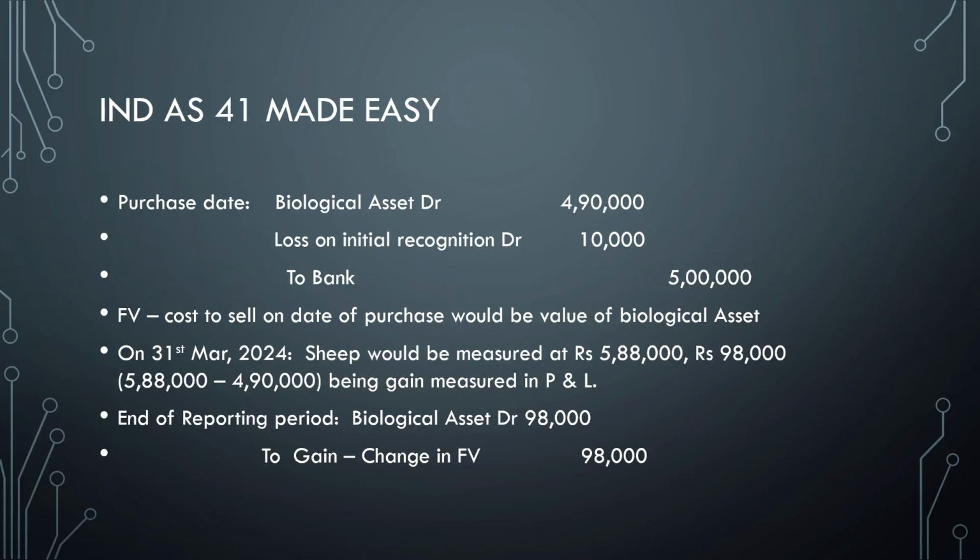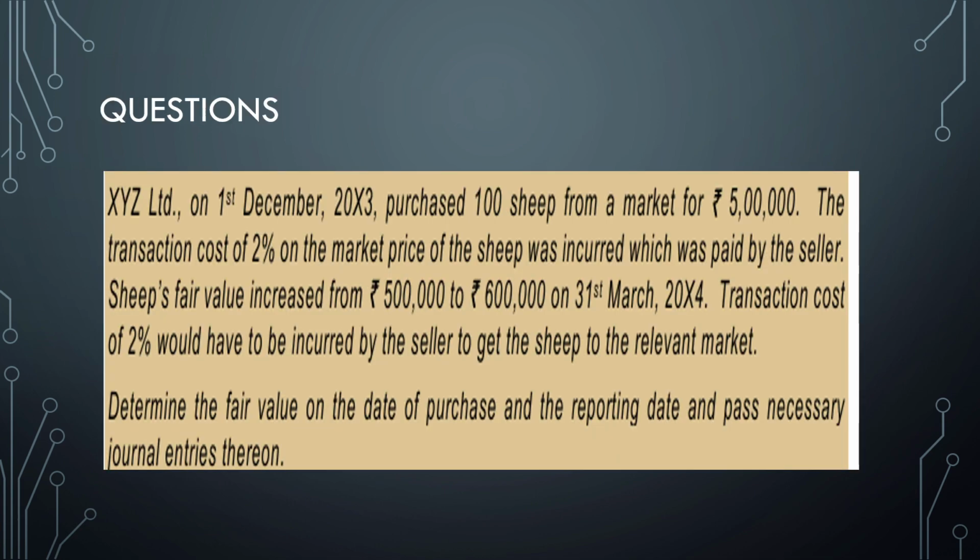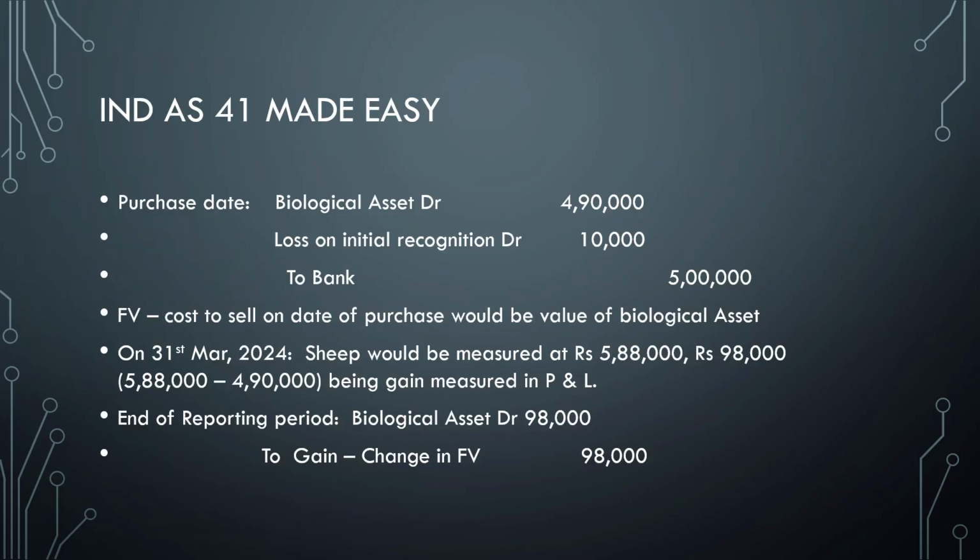So what we have to do is, on the date of purchase, first of all, 4,90,000. Now how is 4,90,000 arrived at? 5 lakh into 2% is 10,000. So 5 lakh minus 10,000 will give me 4,90,000, and the 10,000 will be recognized in P&L. What is the entry? Loss on initial recognition. It will be recognized in P&L, and totally how much are we incurring? 5 lakhs. So fair value, that is, cost to sell on the date of purchase, would be the fair value of the biological asset. Fair value minus cost to sell, that is the biological asset value. That is nothing but what we just computed: 5 lakhs minus 10,000.